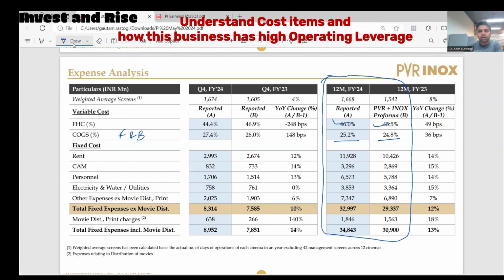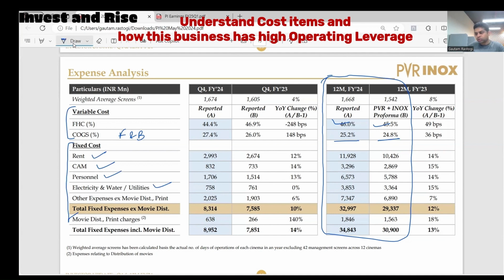All right. So this is the variable or direct cost. See, if let's say the theater is shut down, you don't incur these variable costs. But regardless of the theater being operational or not, you would incur fixed or indirect cost. There is no escaping that. You would have to pay rent. You would have to pay common area maintenance. You'll have to pay your employees. You'll have to pay utilities. So you have to pay those.